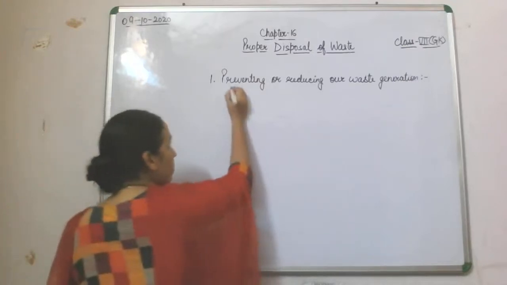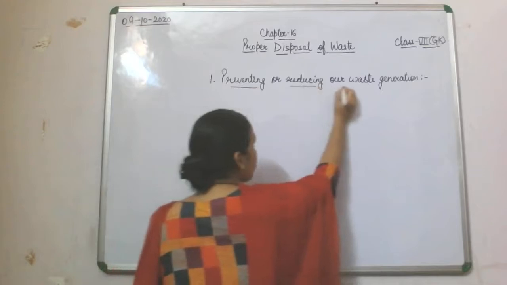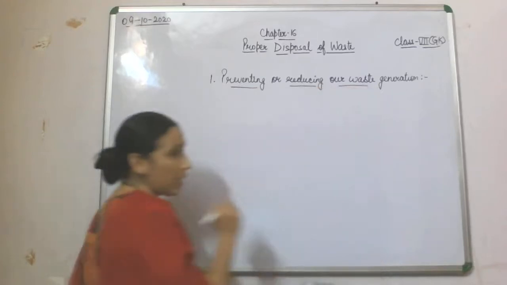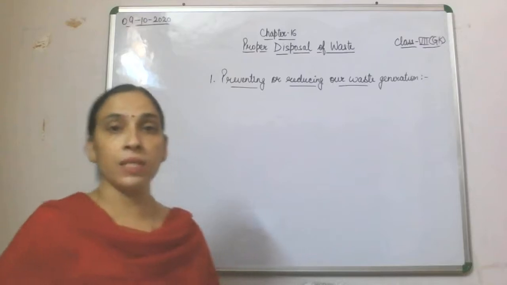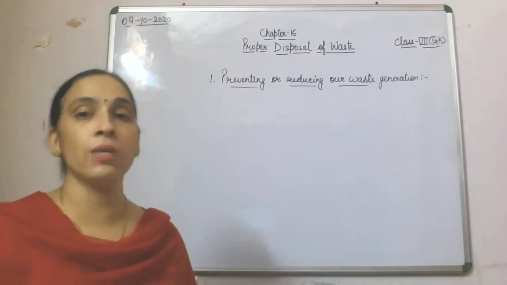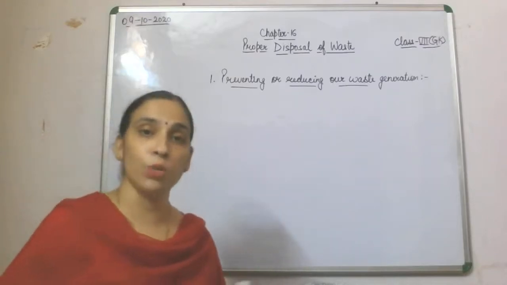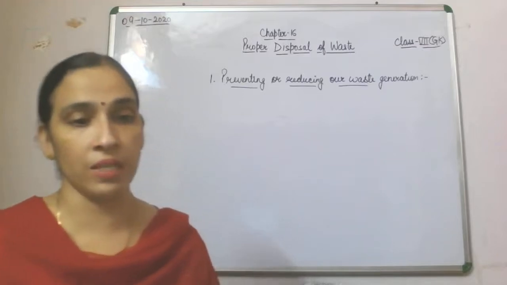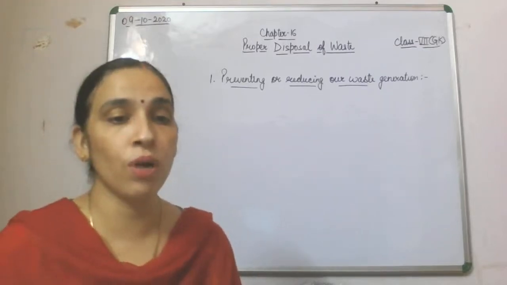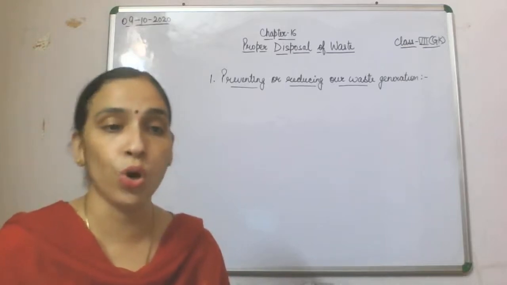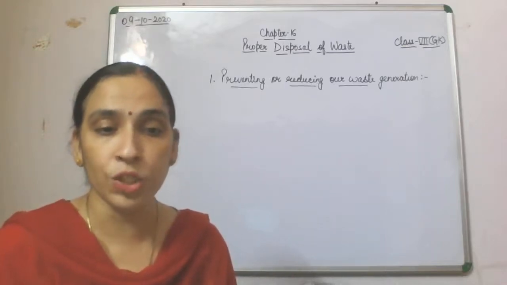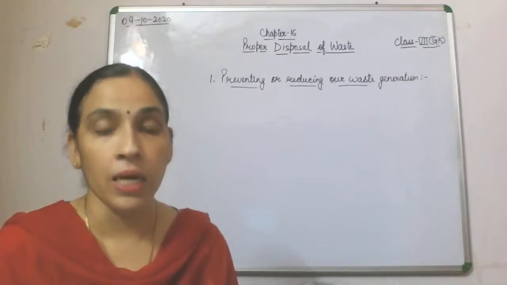Now how we can prevent, how we can reduce our waste, that is the question. See, sometimes we generate waste which can be reused again. Extensive use of new or unnecessary products is the root cause of unchecked waste formation.